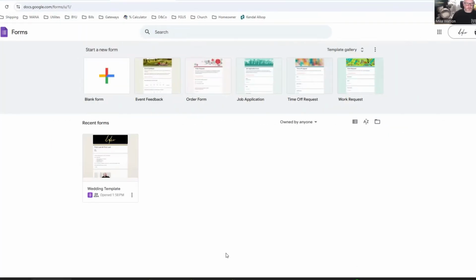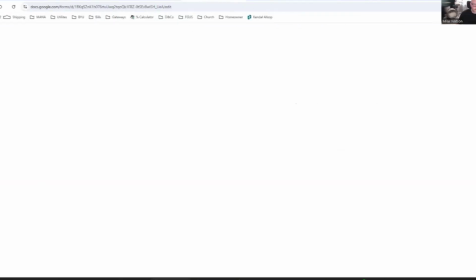Okay, so we are going to be using Google Forms. What I have created is a template that I will use as a base template for all wedding events. Whenever I sign on with a new client and I need to send them a link to the form, I will make a copy of this template and then I'll customize it specific to that new client and then send them a link to that copy.